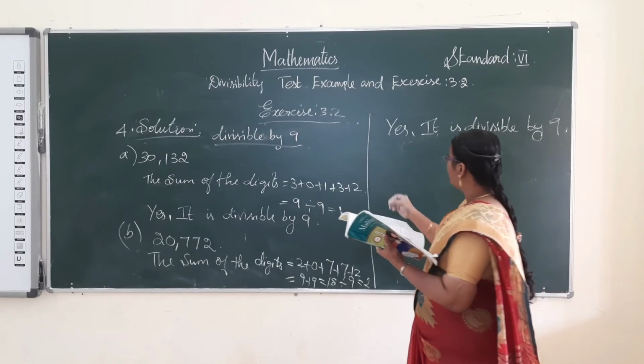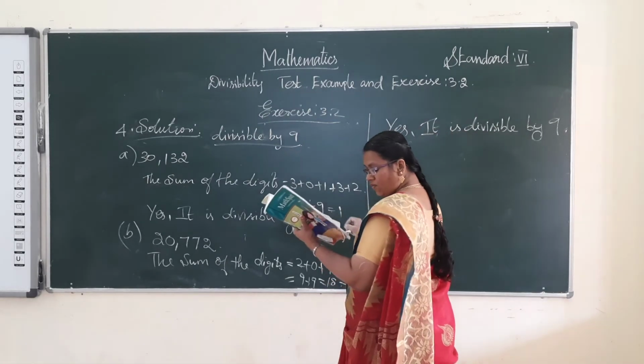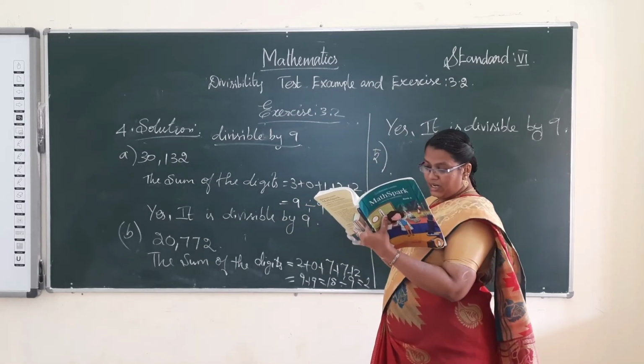Now see the fifth problem. Which of the following numbers are divisible by 7?